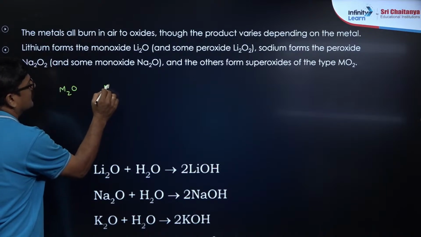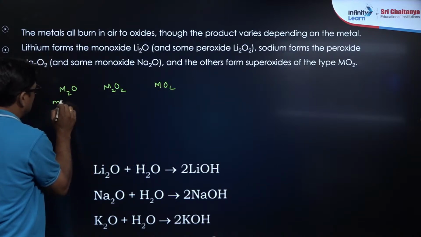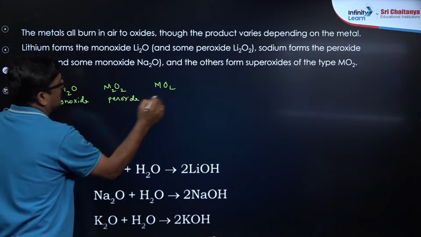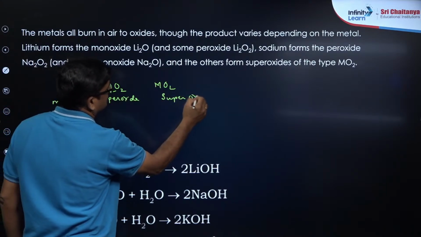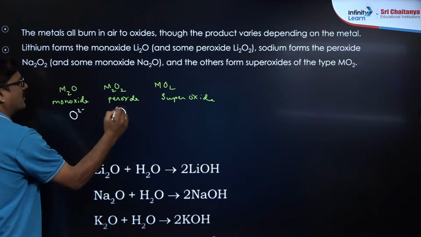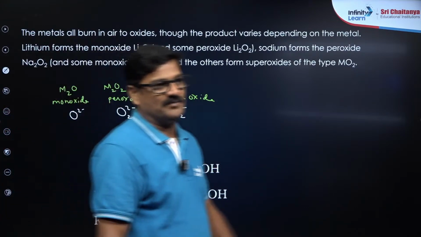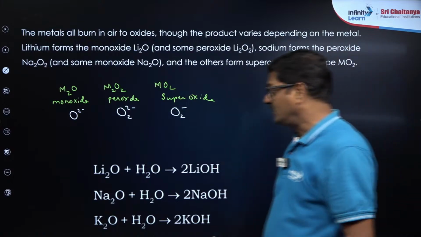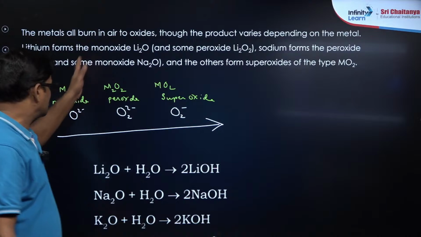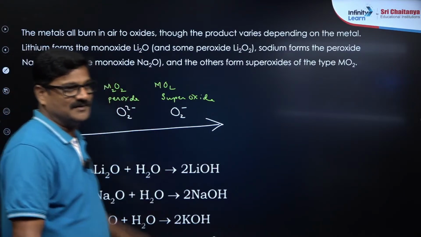I mean to say they form M2O, M2O2, MO2. This is a monoxide, this is a peroxide, and this is a superoxide. In monoxide the oxygen is O2-, in peroxide it is O2 2-, in superoxide it is O2-. The stability of the oxides increases down the group, so lithium, sodium, potassium, rubidium, cesium. This is the trick, you can go with that, right?